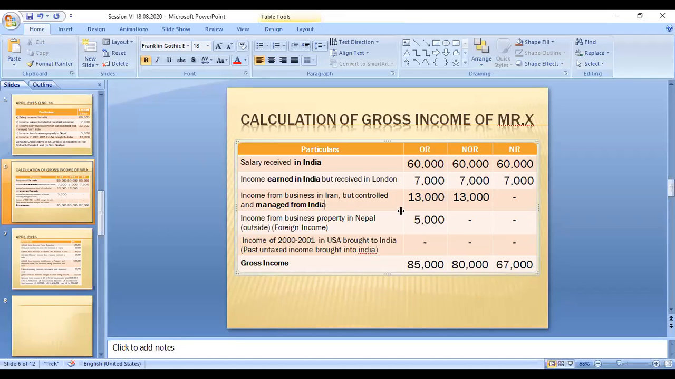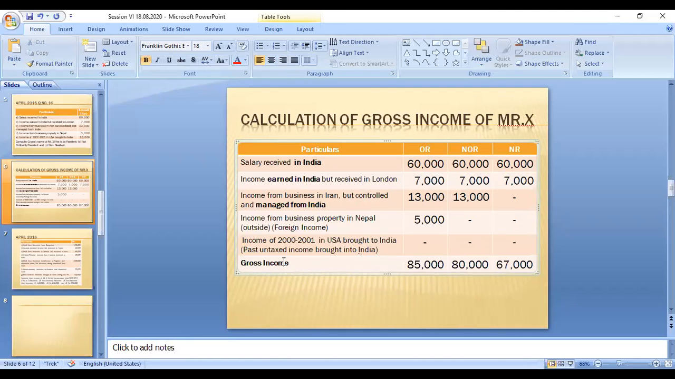From this problem, if it is Indian income, meaning income is earned or received in India, it is taxable to all categories of people. If it is managed or controlled from India, only these two people are taxable. The NRI need not pay the tax. This is a foreign income, income from outside the country, so only the ordinary resident pays the tax. The remaining two do not pay the tax, so this amount is nil. Past untaxed income brought into India is not taxable to any people, so for these three people it is exempted.